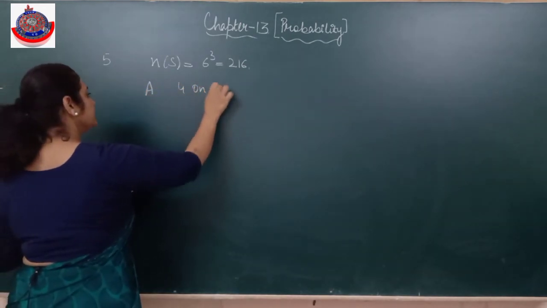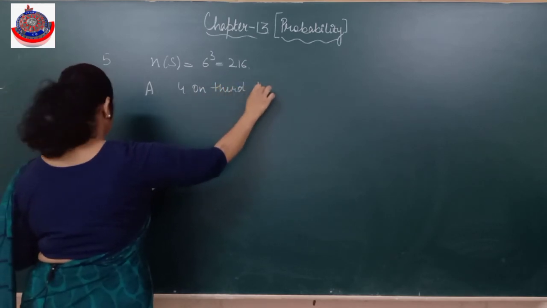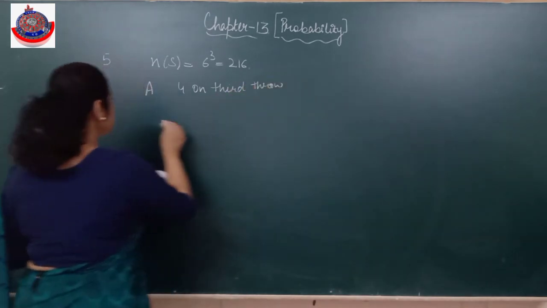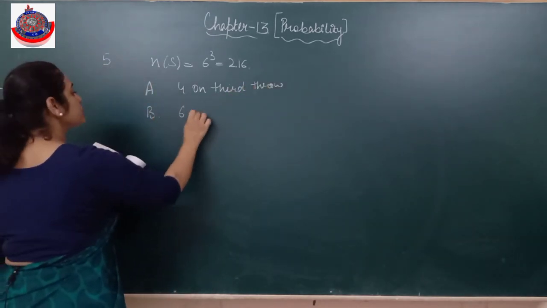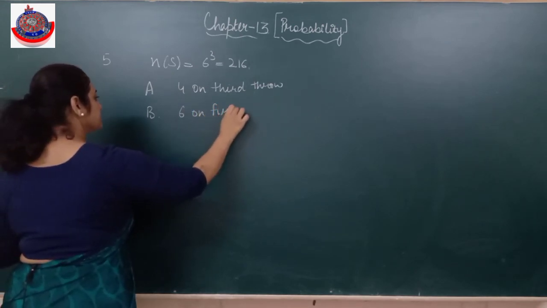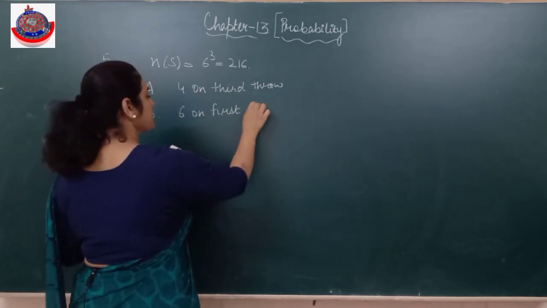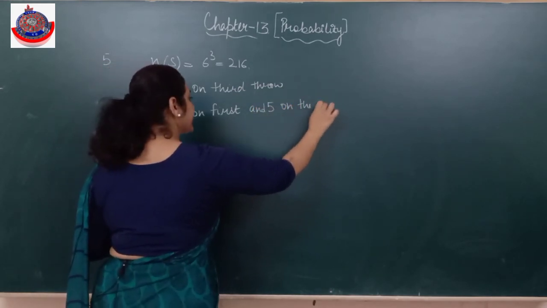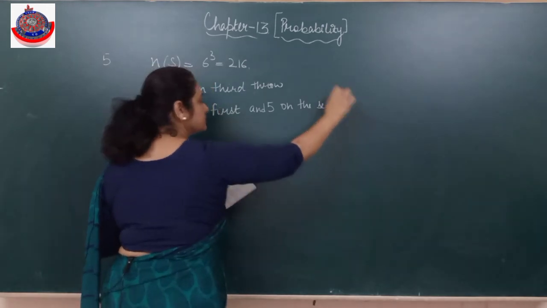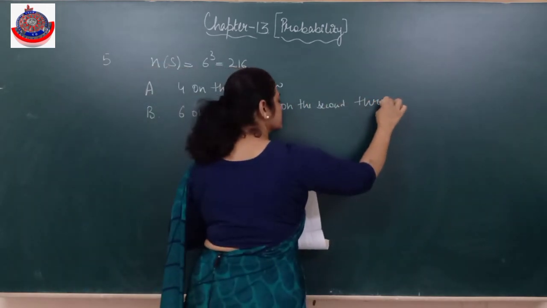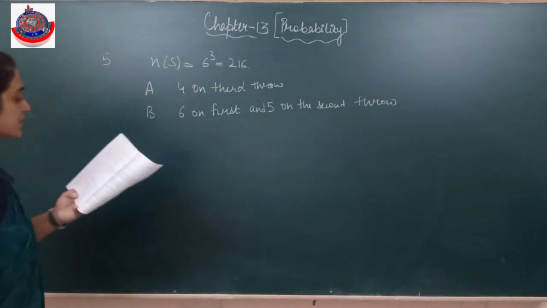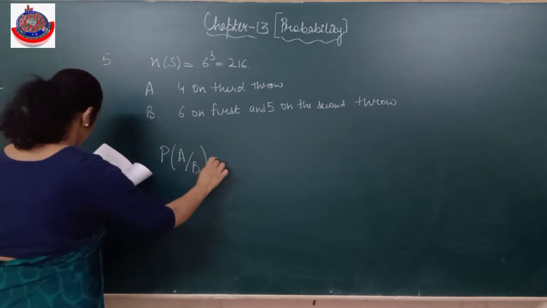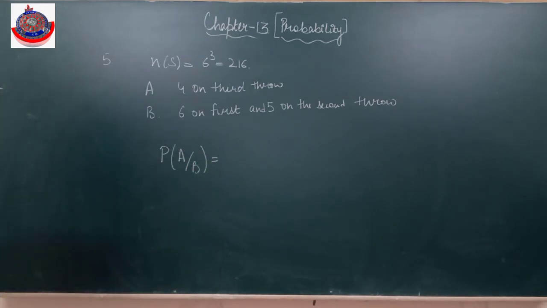4 on third die. 4 आना चाहिए थर्ड रो पे. And B is the event 6 on first and 5 on the second row. I need to find out the probability of A when B has already occurred. Probability of A when B has already occurred.